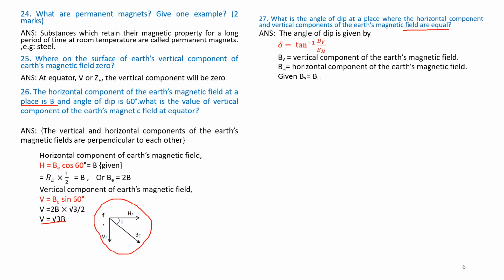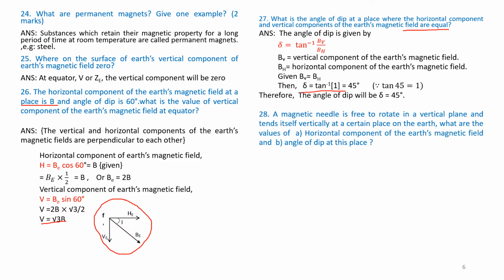Therefore, given BV is equal to BH, δ = tan inverse of 1. So BV by BH is equal to 1. Therefore, δ will be equal to tan inverse of 1. We know from the knowledge of trigonometry, tan 45 is 1. Hence, tan 45 = 1 and hence δ is 45 degrees.